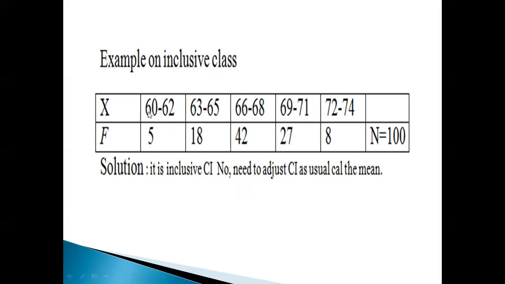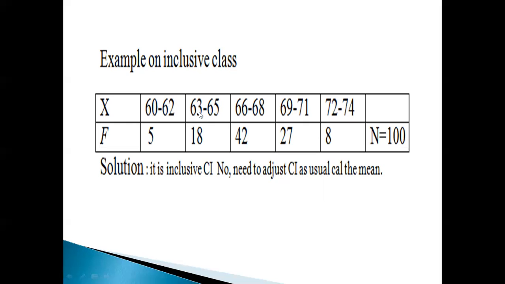This is inclusive class. What is meant by inclusive class, I have already explained. That is 60 to 62, 63 to 65, the difference is 3. The upper limit of the previous class does not become the lower limit of the next class. In the exclusive series, the upper limit becomes the lower limit. 60 to 62, 62 to 63, it continues. Next, we say there is no continuity. That type of class intervals are called inclusive classes.